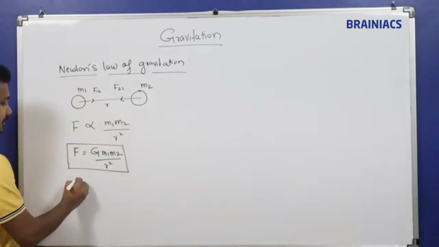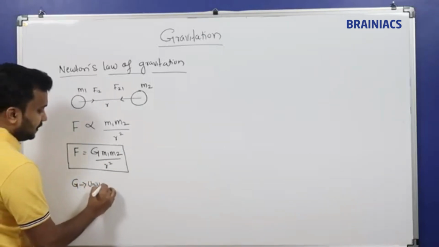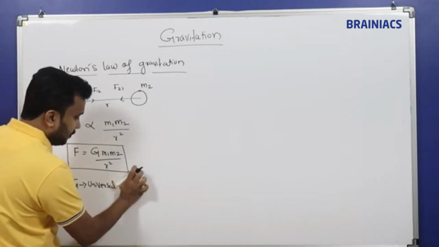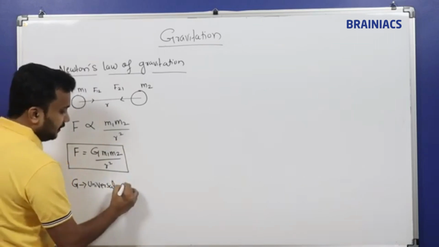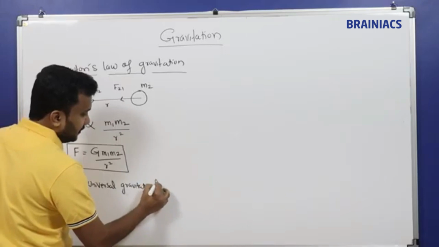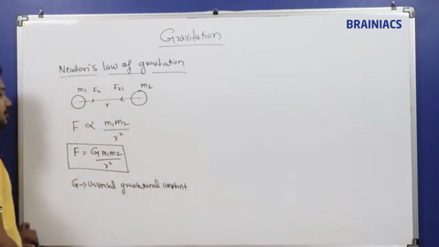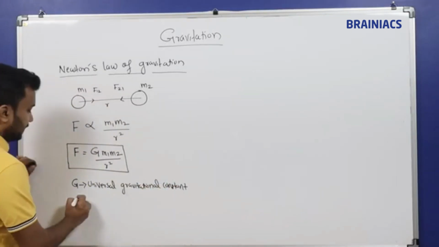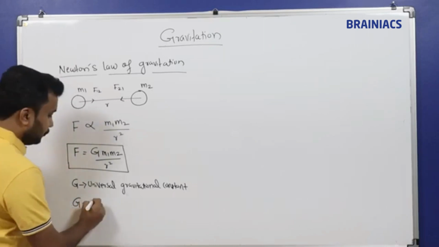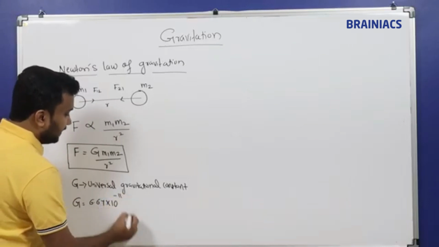Here G is called the universal constant, universal gravitational constant. Somebody will say universal constant, both are the same, but universal gravitational constant is the specific way. A standard value of G has been calculated. G is a constant with a value equal to 6.67 into 10 power minus 11.